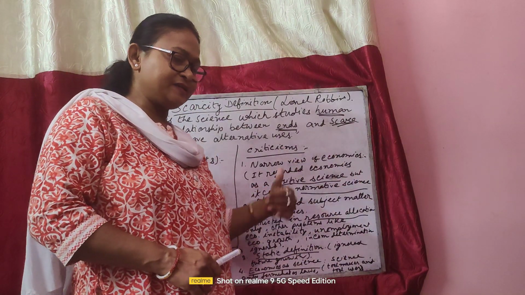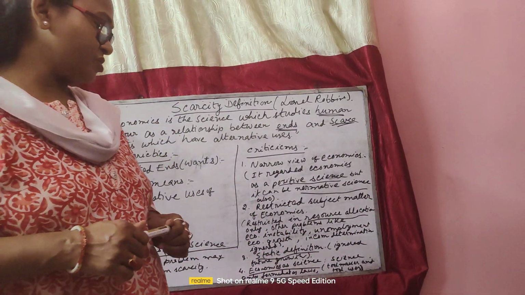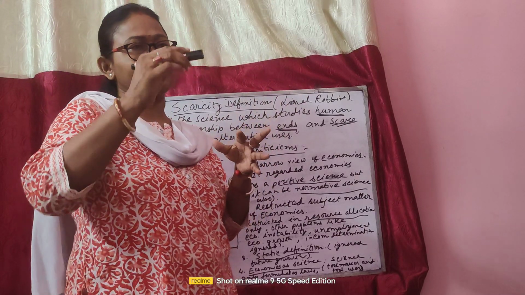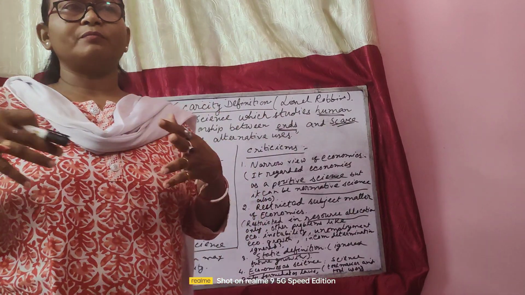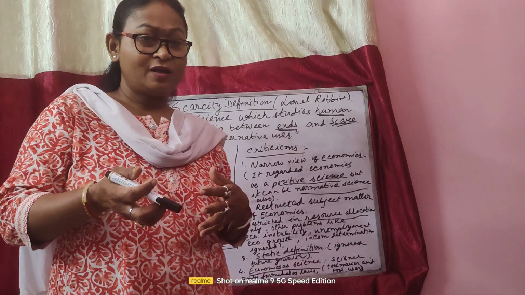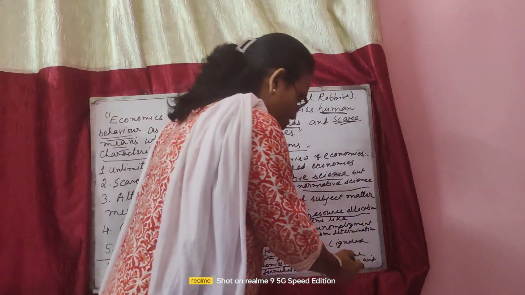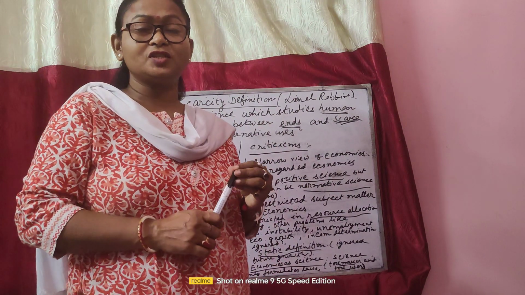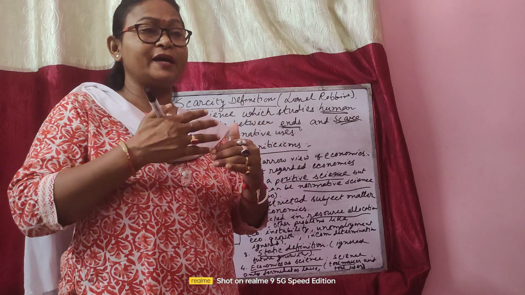When he said economics is a science, this was also criticized. Usually we say that in science, by observing and by experiments, different laws are formulated. But here in economics, we are not only tool makers but tool users also. That means we not only formulate the law, we implement it.